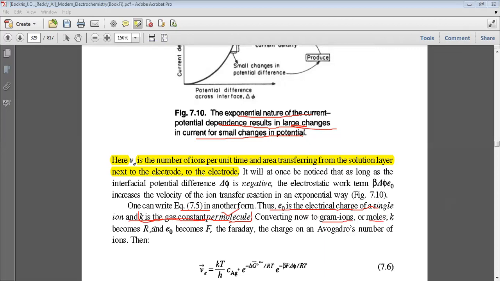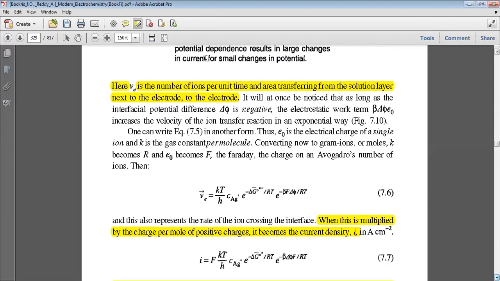K becomes R. Obviously, it will be the gas constant per mole now, and e naught becomes F. If it is multiplied by 1 mole, it becomes Faraday, the charge on an Avogadro number of ions. Then the above equation, this one,